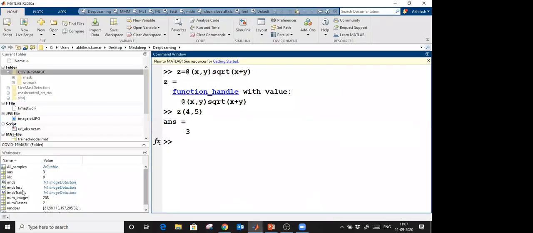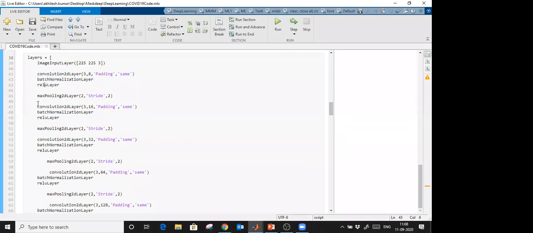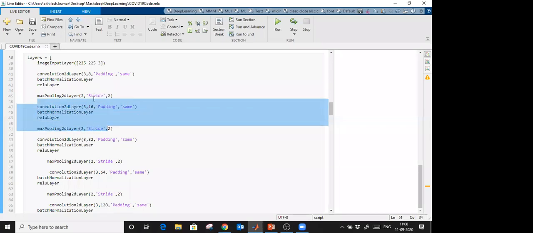Let me show you here. Padding is basically, if you provide padding 1, zeros will be added to your images, in the last column and last row, above, horizontally and vertically. So by applying the padding, your filter will be applied on every value, every pixel intensity value in that matrix. Okay. Batch normalization layer to normalize, we discussed what the purpose of this layer is. And further you see that I repeated all these layers with different filter sizes. You see that before it was 8 filters, now it is 16, to extract the deeper features.